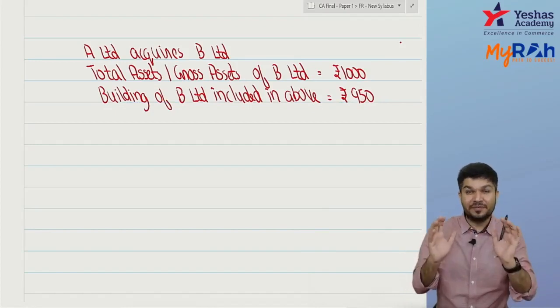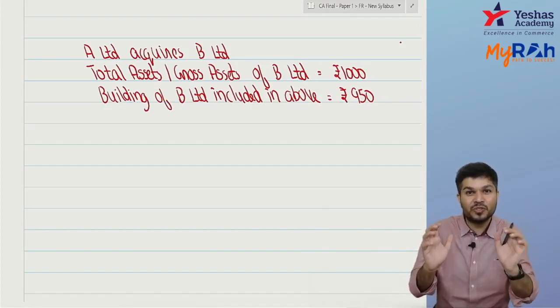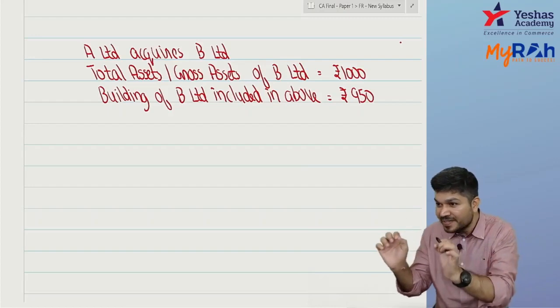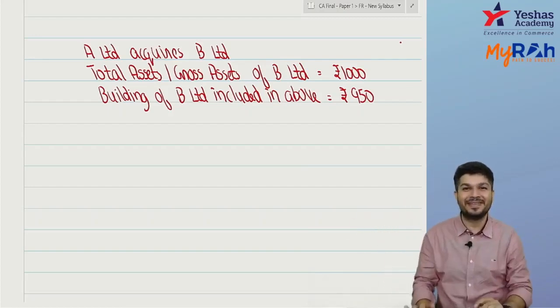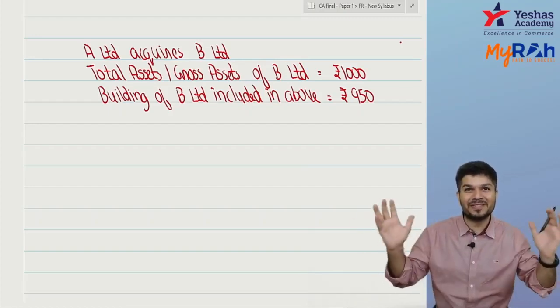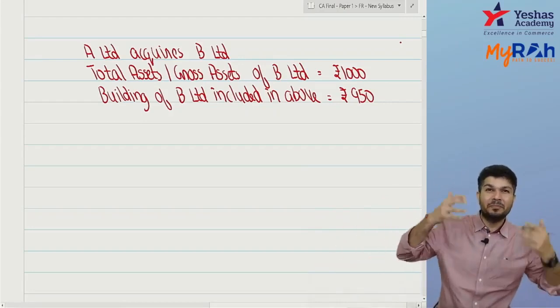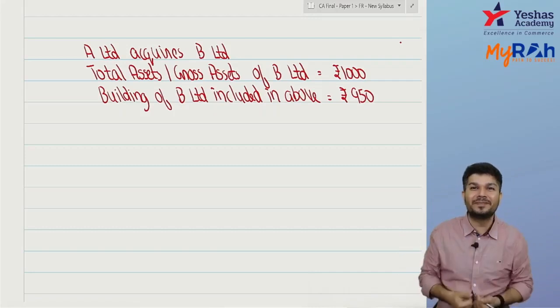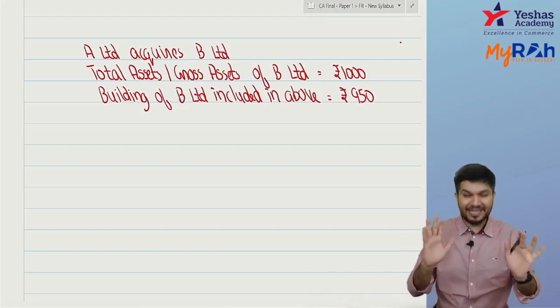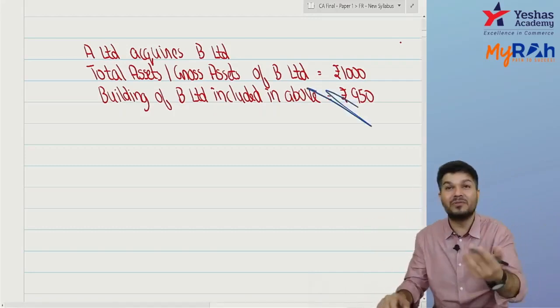So if a substantial portion of your gross asset is concentrated in one asset, and now I acquire everything, then majorly I'm acquiring one asset only. Indirectly I'm acquiring one asset only.